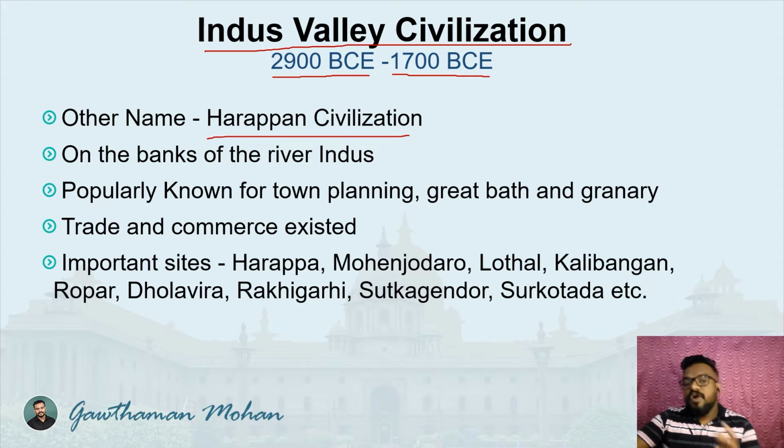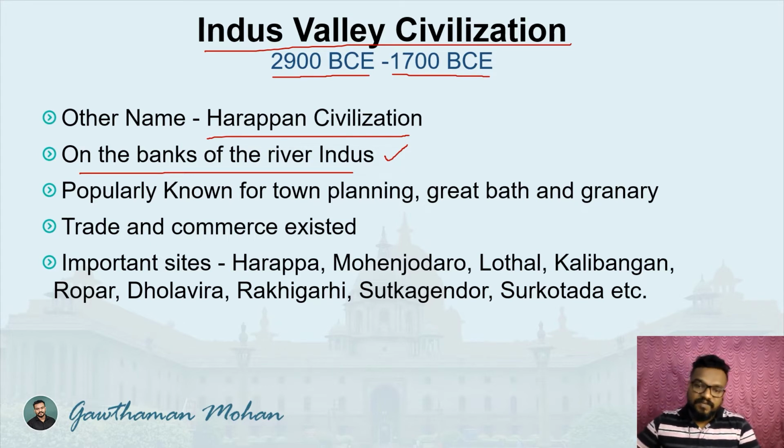So why did it get the name Indus Valley Civilization? Because it flourished on the banks of the river Indus. Very important. So we all know about river Indus. We have the Indus river system, the Ganges river system, and the Brahmaputra river system. These are all Himalayan rivers. So Indus is also a Himalayan river, and this particular civilization flourished on the banks of the river Indus.